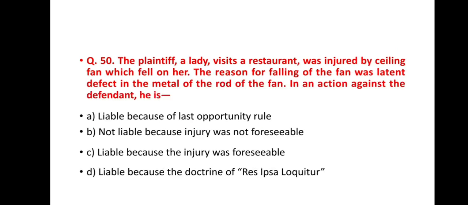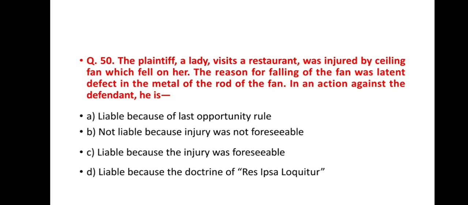And the last question is question number 50. The plaintiff, a lady, visits a restaurant, was injured by ceiling fan which fell on her. The reason for falling of the fan was a latent defect in the metal of the rod of the fan. In an action against the defendant, he is option A, liable because of last opportunity rule.